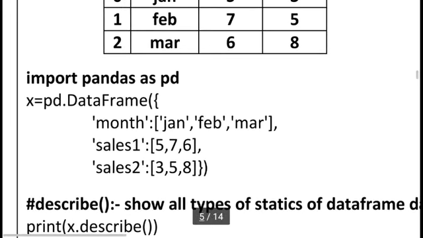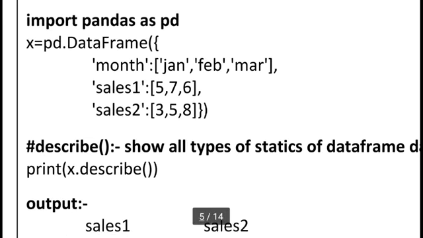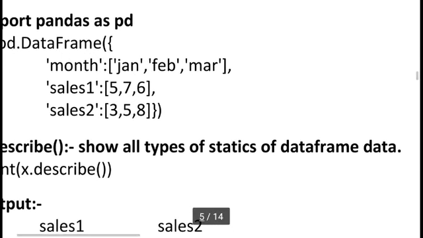But here I am discussing the importance of the pandas data frame, because in a dictionary we cannot perform different kinds of arithmetic operations or statistical functions, but when we convert this dictionary into a data frame, we have so many facilities, and we can perform so many statistical functions on our table. So you can see I am using describe. Describe is a function which is always used with a data frame variable. It shows all the types of statistics of the data frame data. So this is a very useful thing.